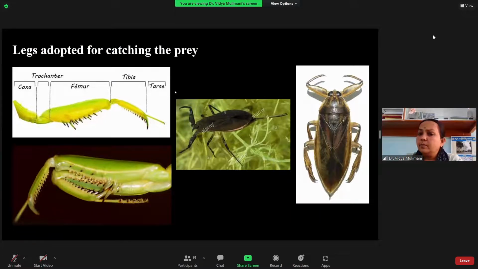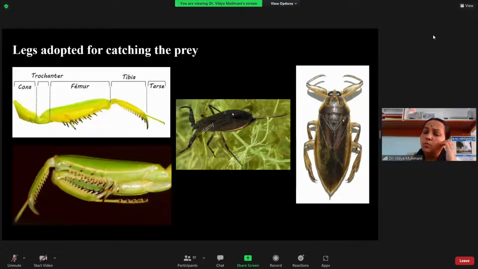And the next example you have is the praying mantis. Okay, in the immature and the adult stage, they have the predatory or grasping type of leg, where the foreleg, the femur and the tibia, is modified. The inner margin of the femur and the tibia has a groove, and on either side of the groove you can see they are provided with spines. So the insect will be trapped between the femur and the tibia, and the grip is mainly given by these spines. And look here, the spines at the beginning of the femur and the end of the tibia are long. So that means they prevent the escape of whatever prey is caught.